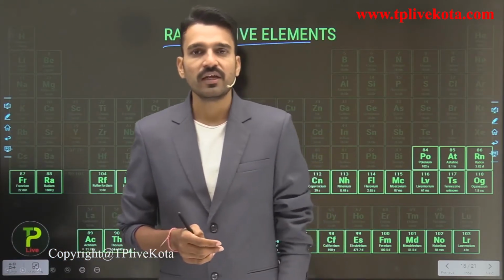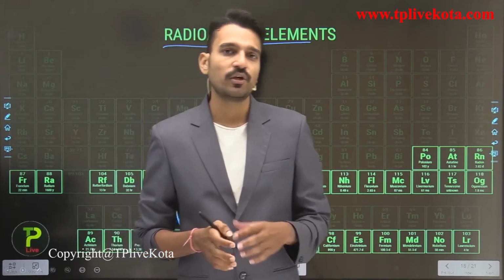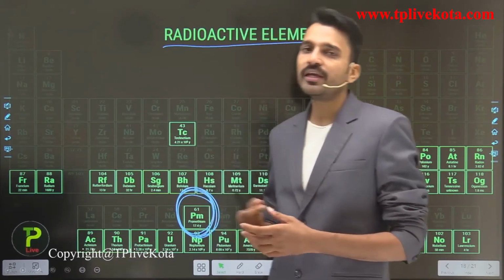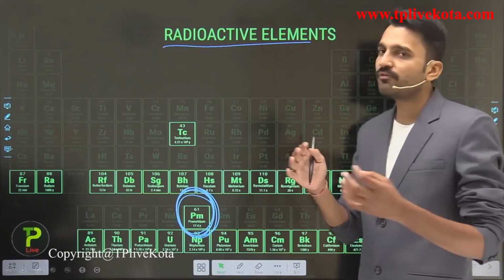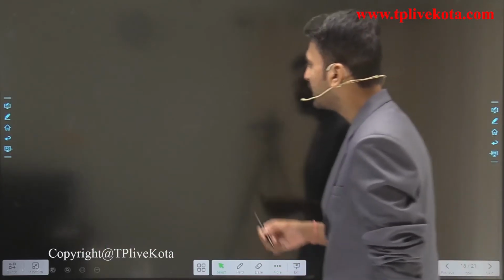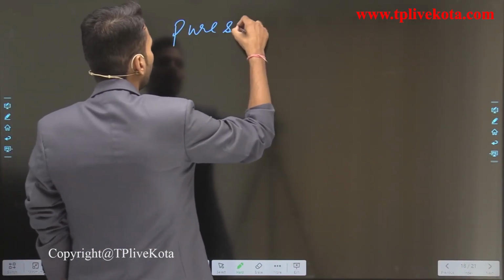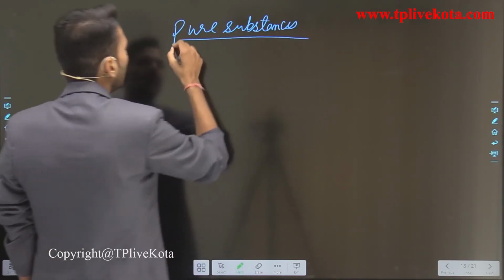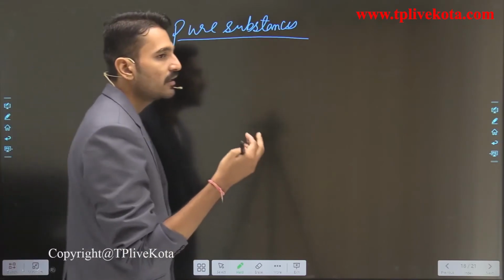So students, it's time for us to end this chapter because the time is limited. It's time for us to move into the revision of whatever we have understood here. In this lecture, we have studied the pure substances and how these pure substances are made up.